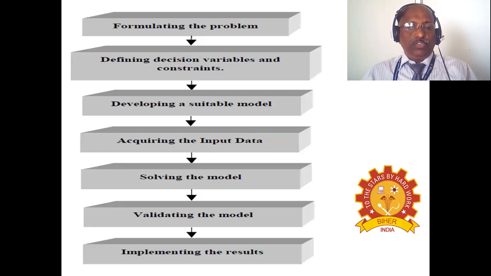And this flow chart describes various steps to be followed in performing a quantitative type of research. Formulating the problem, defining decision variables and constraints, developing a suitable model, acquiring the input data, solving the model, validating the model, implementing the results.